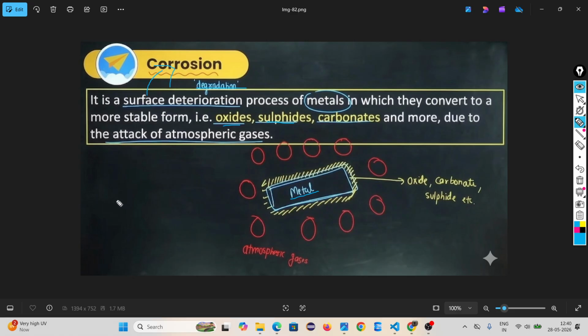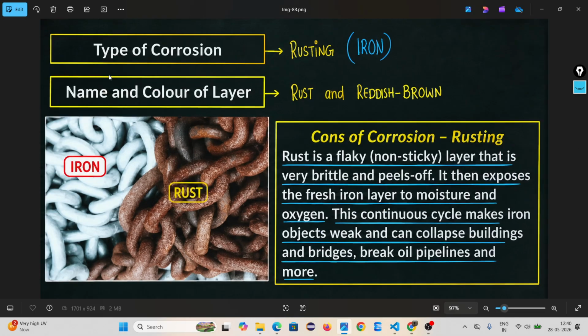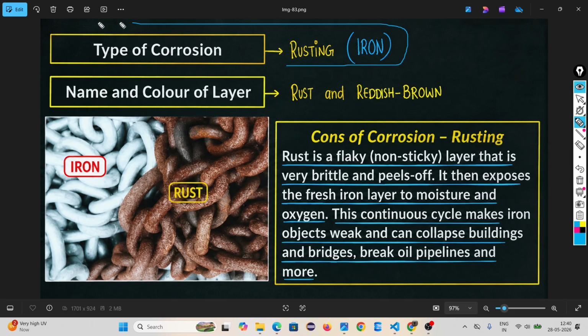Whether you want it or not, this corrosion reaction happens automatically. Corrosion is of several types. One is rusting. The name is rust, and the color of the layer is reddish brown. The process is called rusting. Look, this is the iron, this is silver, a shining surface. Look, this is rust.